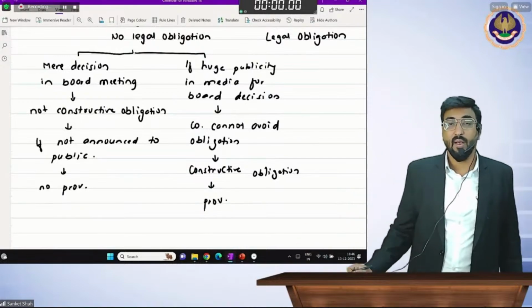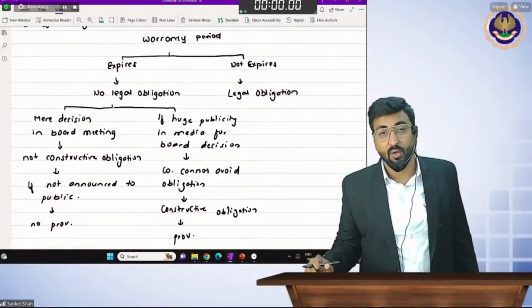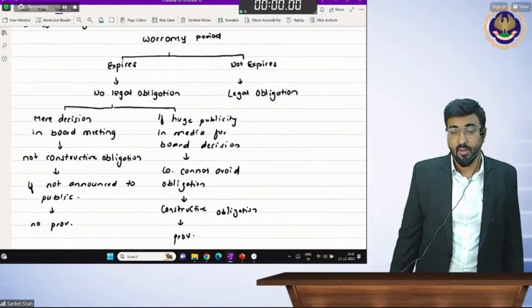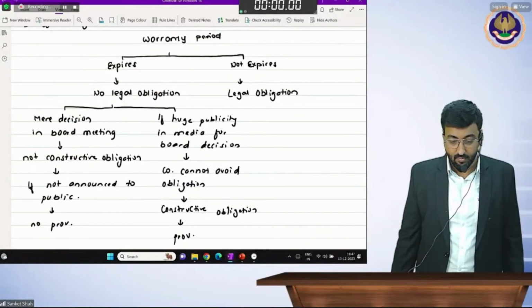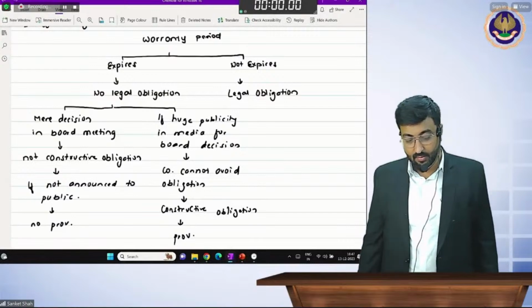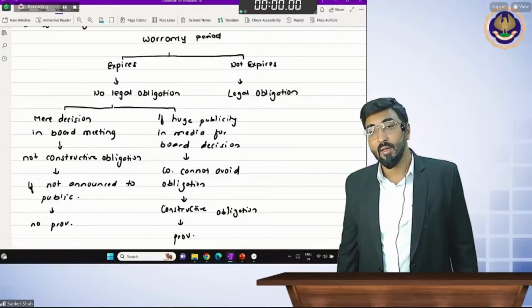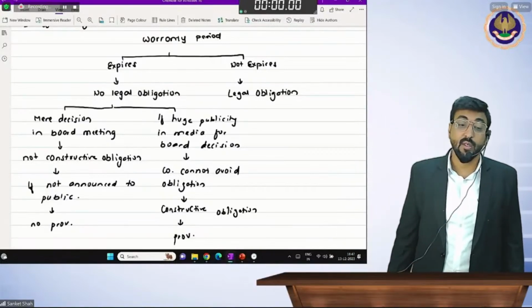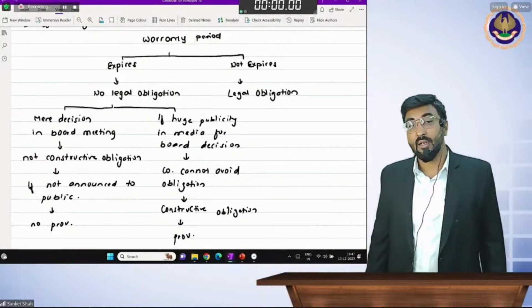In exam beta, you do not have to write in this way, you will write it in the paragraph form. Okay, this is only for your concept clarity. Okay, so constructive obligation means what? It is not legal obligation, but company beta gives it in the good faith, this obligation, and therefore it is called as constructive obligation.